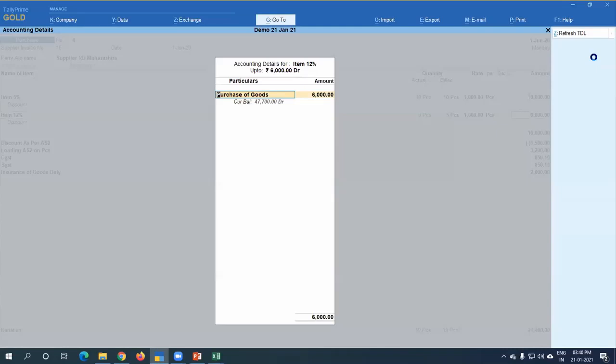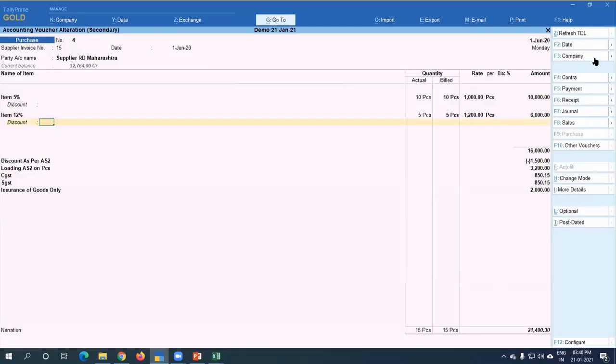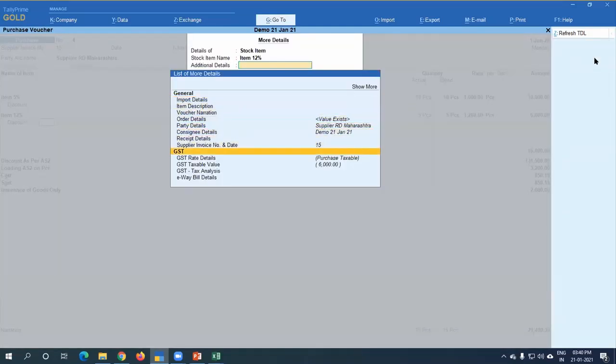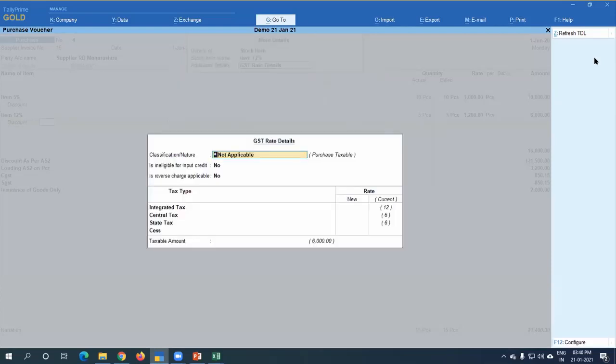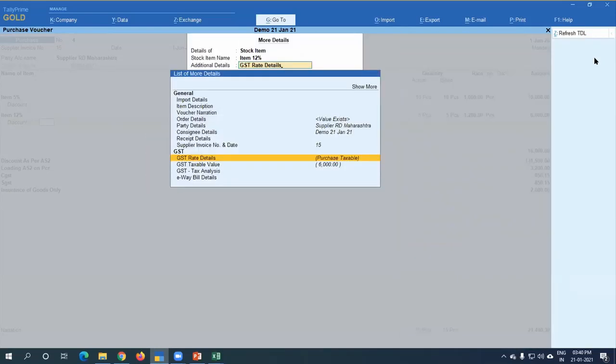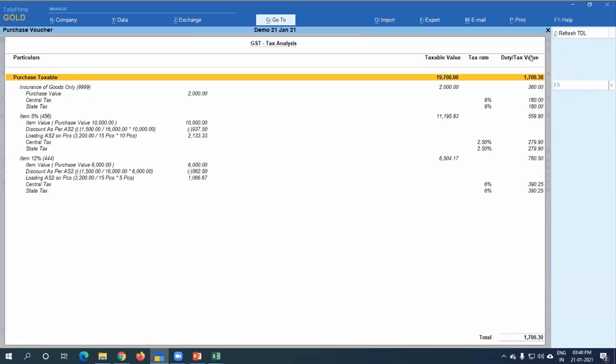So check what happens in GST tax analysis. My first quantity is 10 and second quantity is 5. Total quantity is 15. The total loading charge the party is charging me is 3,200. What happens? 3,200 for 15 pieces, then 2,133 for 10 pieces.